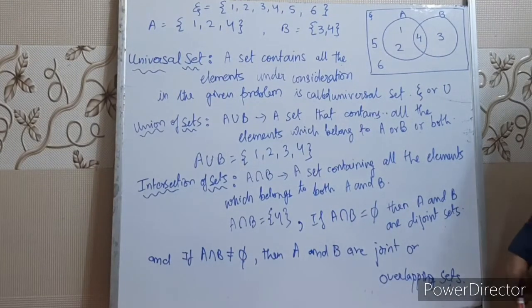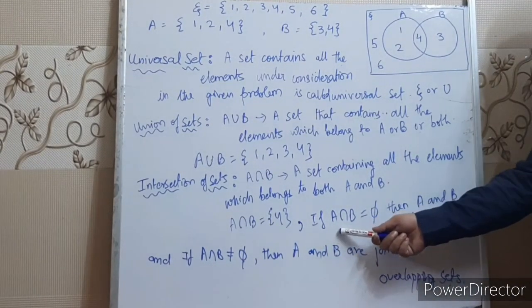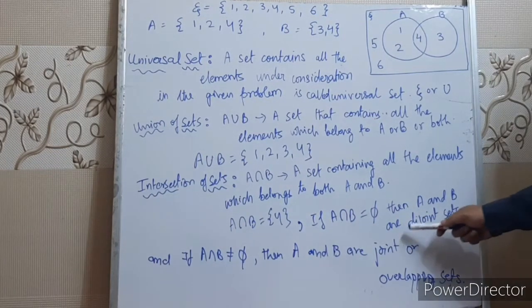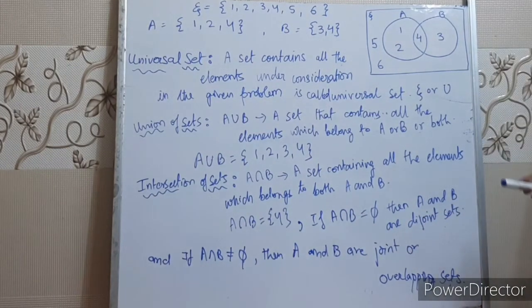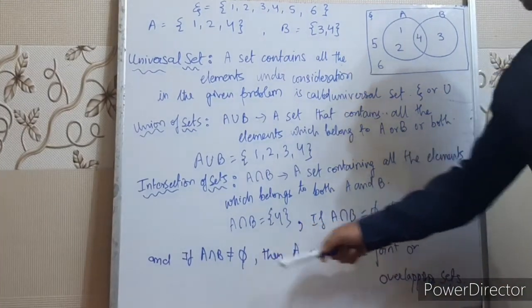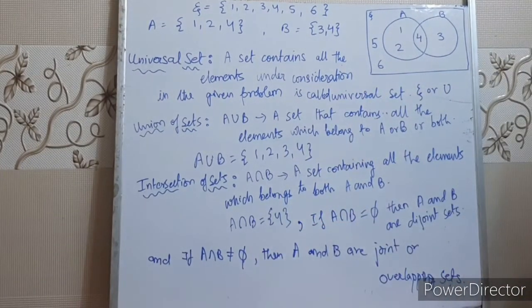From here we can see that if A intersection B is the null set, then A and B are disjoint sets. That means nothing is common between A and B. If nothing is common, then A and B will be disjoint sets. And if A intersection B is not equal to the null set, that means something is common, then we say that A and B are joint or overlapping sets.